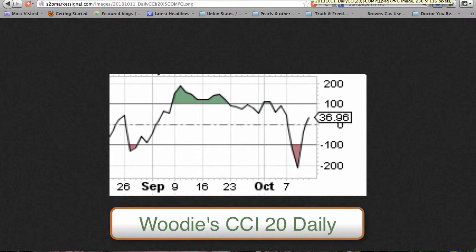Momentum. The CCI 20 dropped below 0 for 2 consecutive days, down to below minus 200, so outside the range for a valid zero-line reject signal. But it is now above 0 for the 5th week in a Woody's uptrend, and within the plus or minus 50 range for a valid zero-line reject signal. However, to achieve a zero-line reject pivot for a long signal, the CCI 20 will need to first decline again, but less sharply.